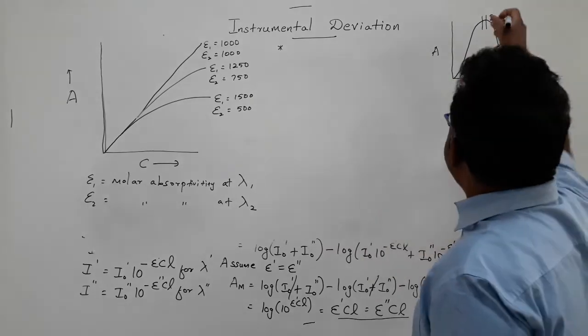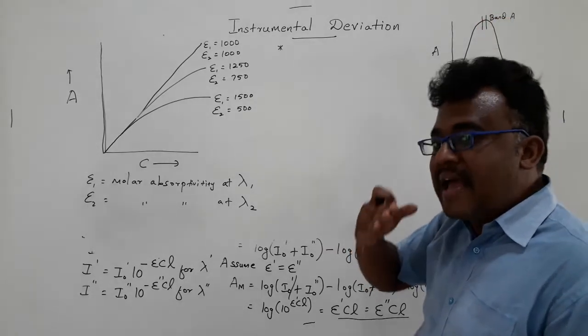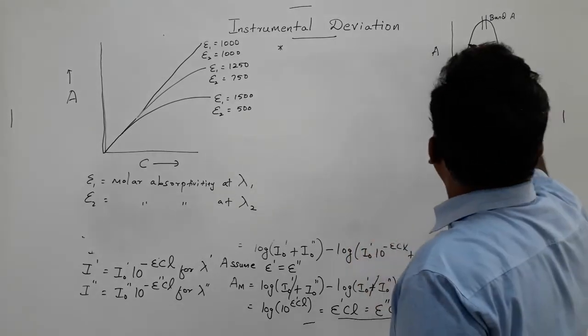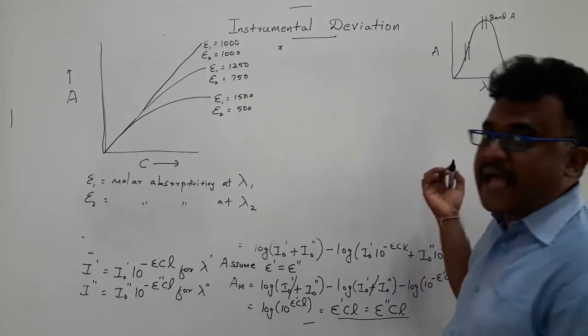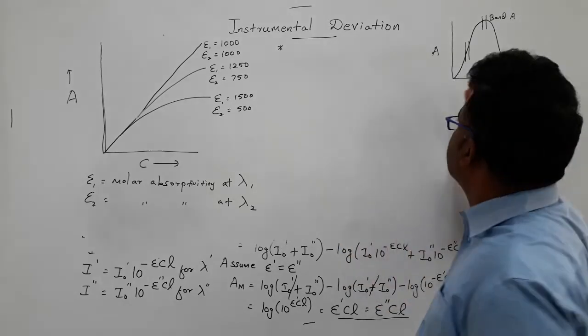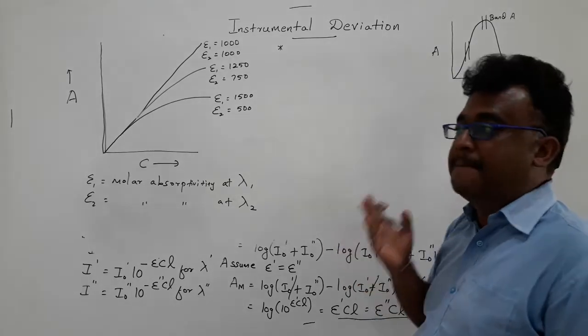Molar absorptivity in this region will be almost constant with the wavelength. But when you come to the steeper region, if you choose this region, then what happened? The molar absorptivity will differ more in this region. It will cause more deviation from Beer's law.